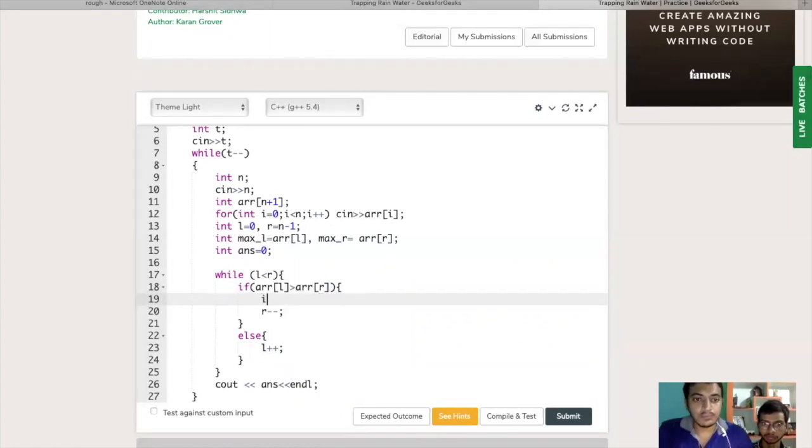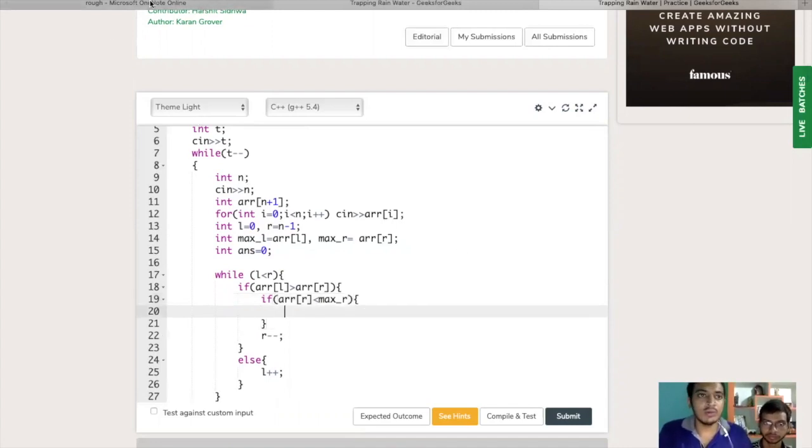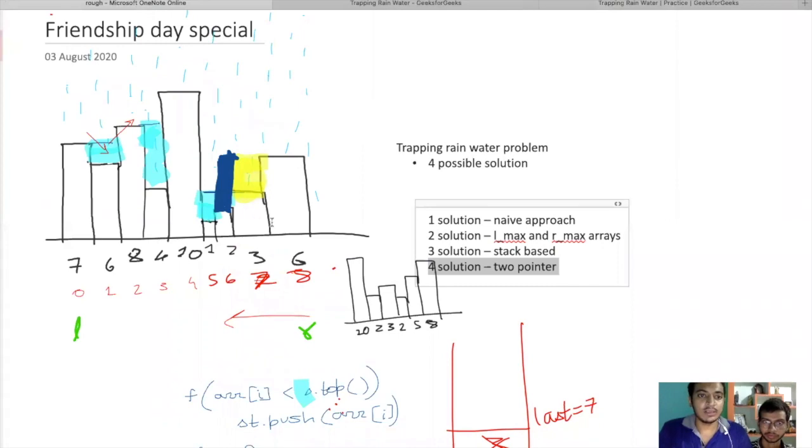As Gaurav has told, if array of R is less than R max, basically, then what we do, for example, here 3 is less than R max, which is 6.